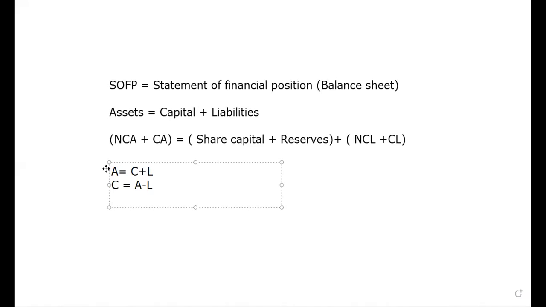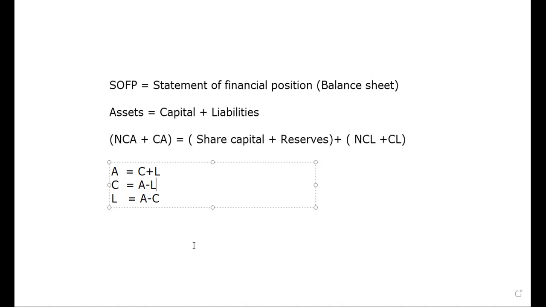If you want to find the liability, sometimes we can also calculate that. How to find it? Asset minus capital. Like that, we can modify this formula and derive two other formulas out of it. To find the assets: assets equal capital plus liabilities. To find the capital: capital equals assets minus liabilities. To find the liabilities: liabilities equal assets minus capital.